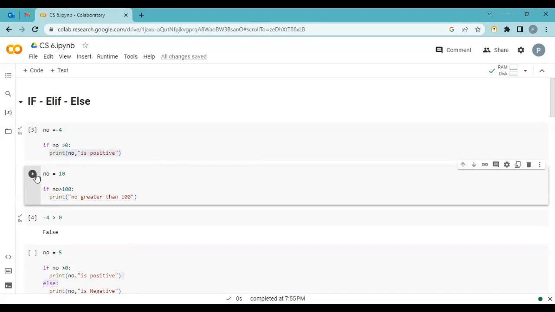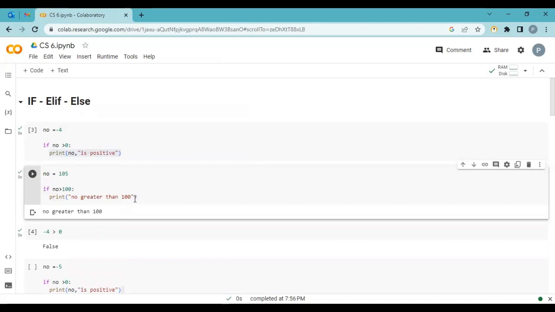So let's execute, run: no output. Why? Because the number is less than 100. Now the number is 105. Why does it execute? Because now 105 is greater than 100. If this statement is true, only in that case does it go inside.